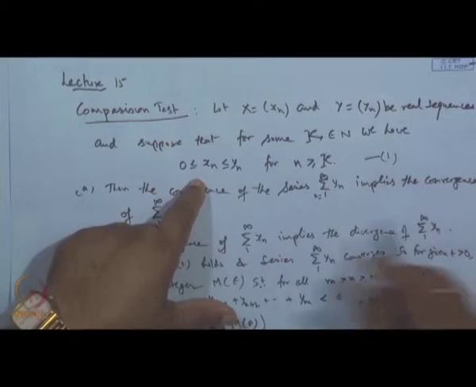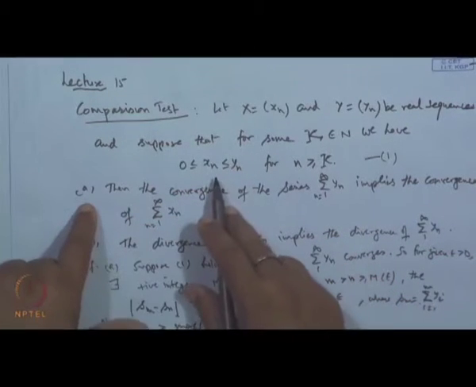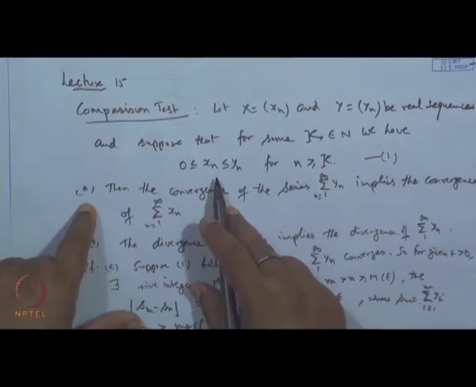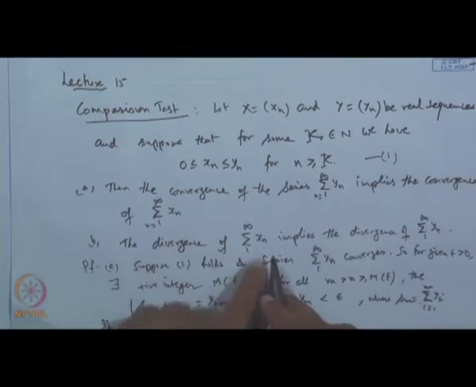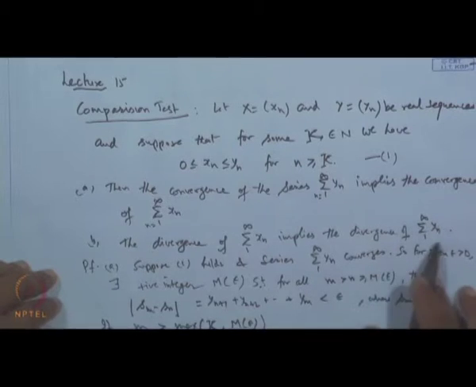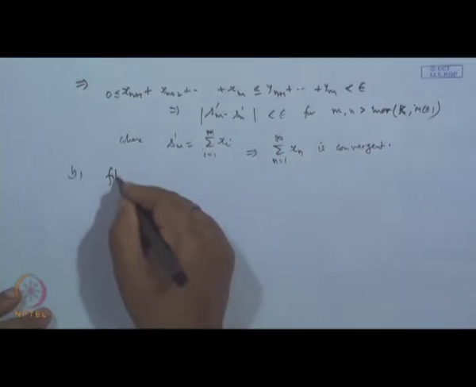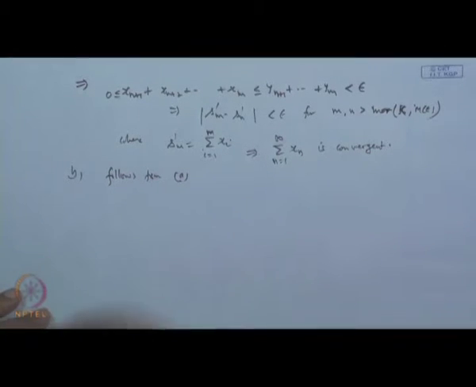So, if the series sigma y_n is convergent, then according to part A, sigma x_n must be convergent, but it contradicts the given result, because the given is sigma x_n is divergent. Therefore, the contradiction is because of our assumption that this series converges. So, that is wrong. So, B follows from A immediately, okay. Nothing to prove here.